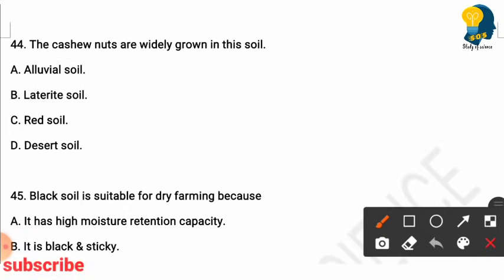Cashew nuts are widely grown in this soil. Alluvial soil, laterite soil, red soil, desert soil. So here the right answer is option B. Laterite soil is the soil where cashew nuts are widely grown.